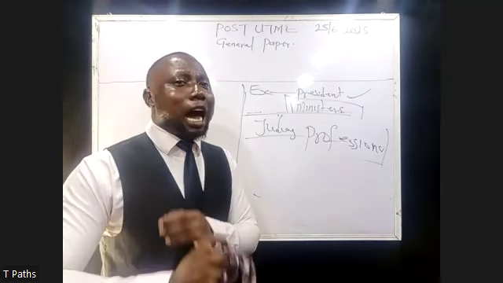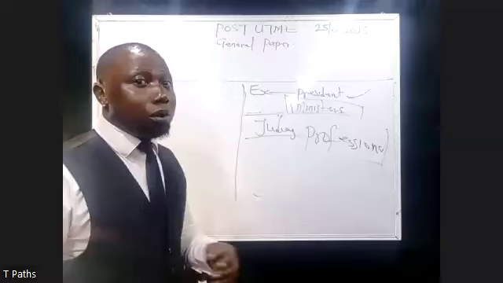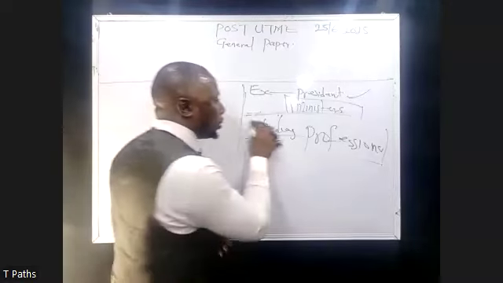These are the judiciary who are saddled with the responsibility of interpreting the law.